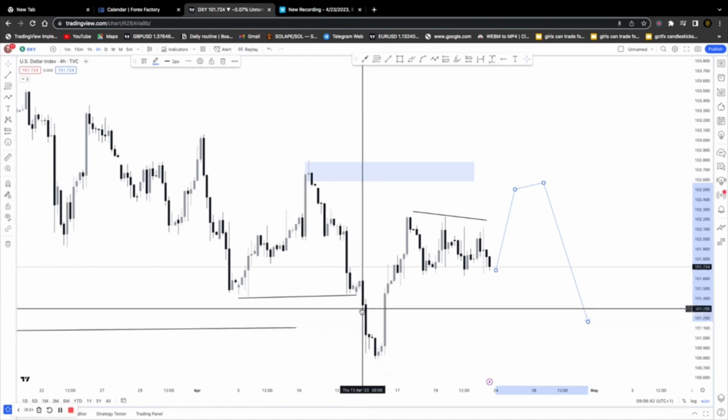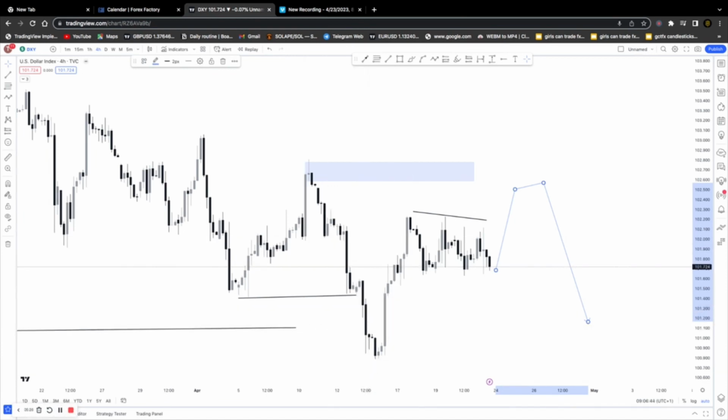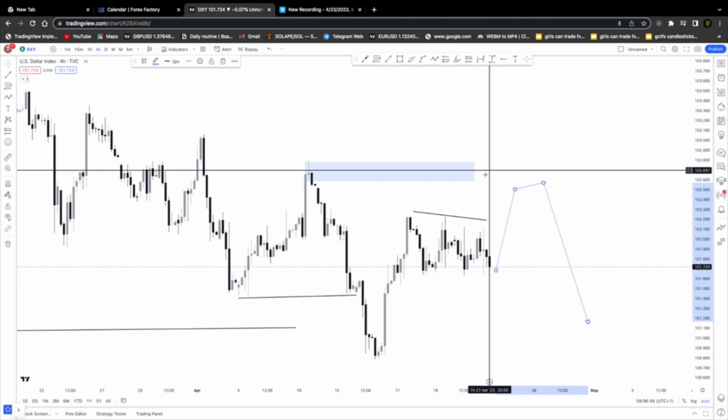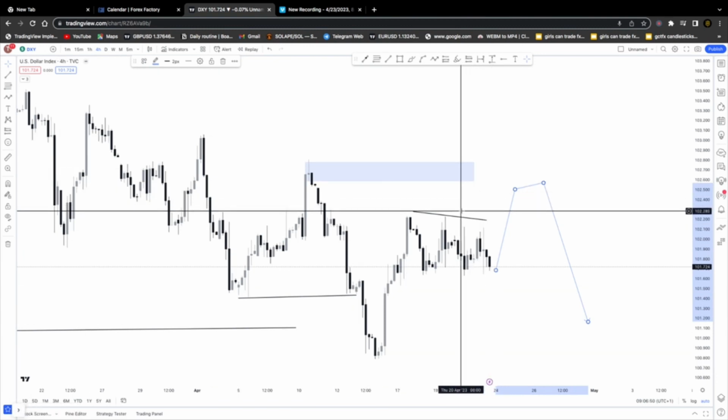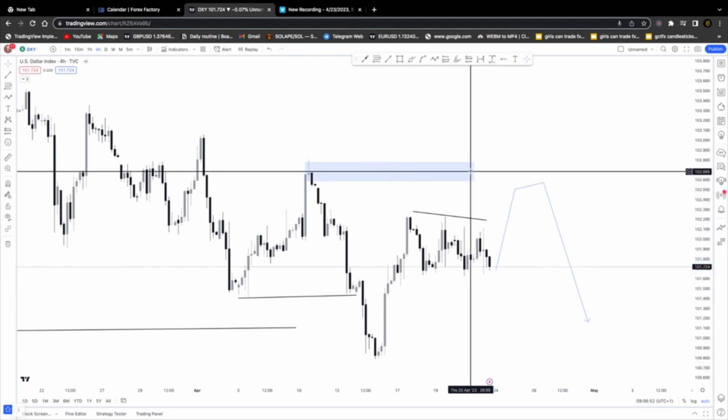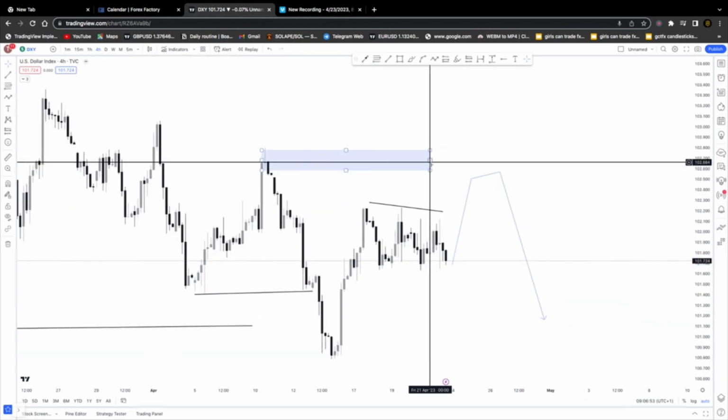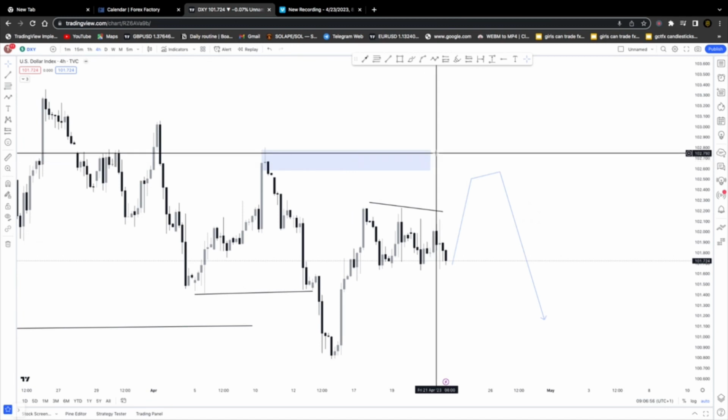So the expectation is for the market to take out the liquidity that was created at that level there, give a reaction to the supplies, and continue its movement to the downside. That's what we are going to be expecting on the DXY from the 4-hour time frame.